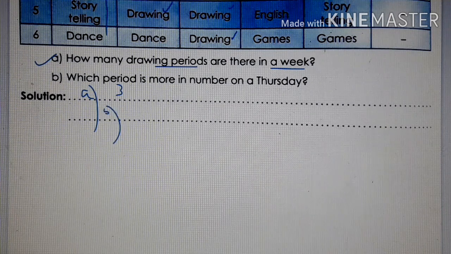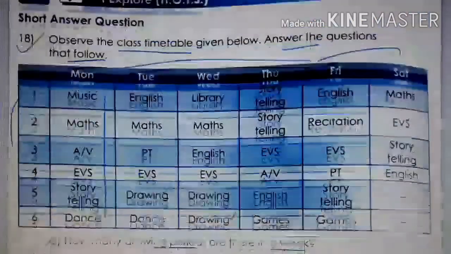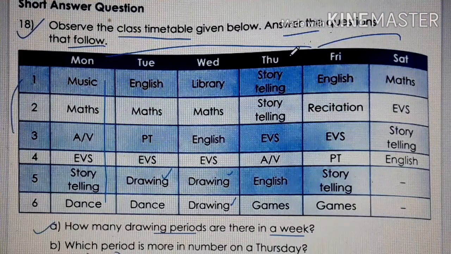Next, B. Which period is more in numbers on a Thursday? On Thursday, children, which period is more than one time? Let's see. Storytelling. Storytelling, there are two classes. EVS one class, AV, English, games. So all are one class, but storytelling, there are two classes. So which period is this? You write storytelling period. Okay. Which period is more in number on Thursday, children? Storytelling. You can write the answer storytelling.